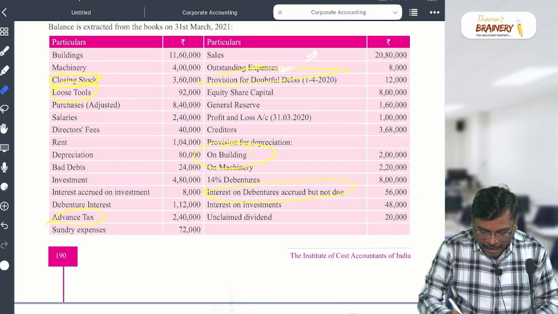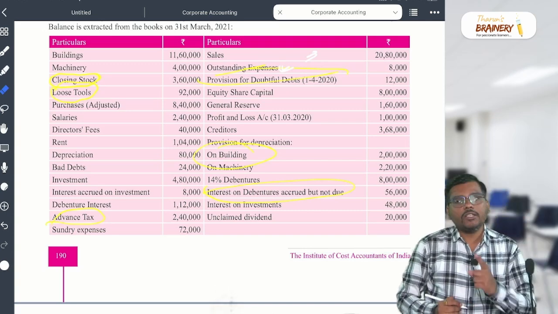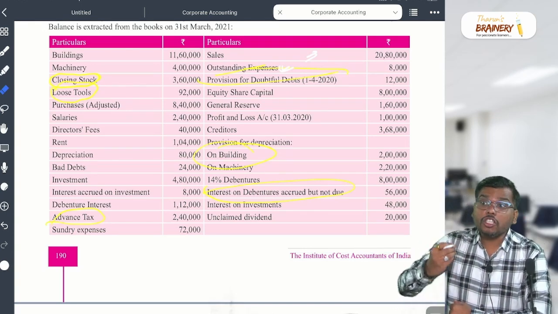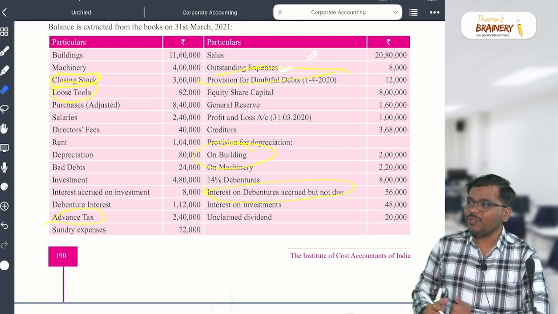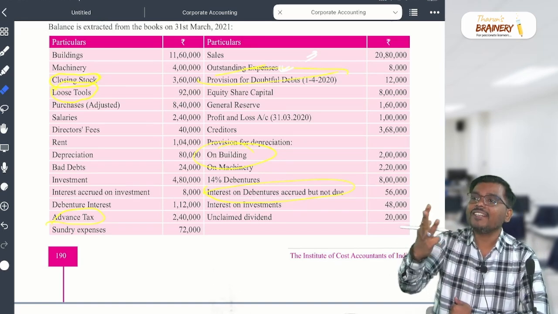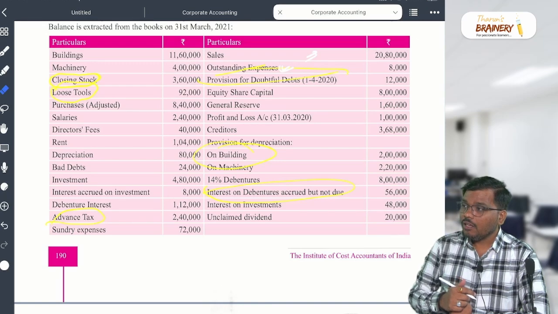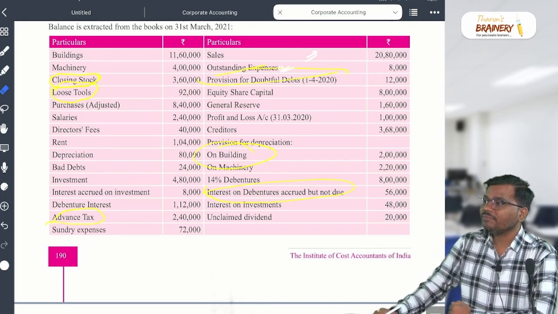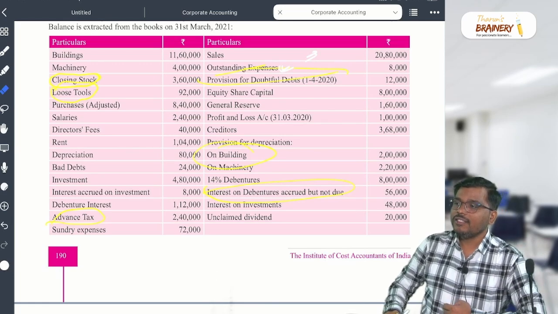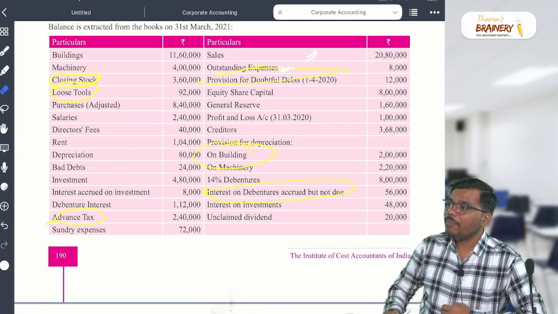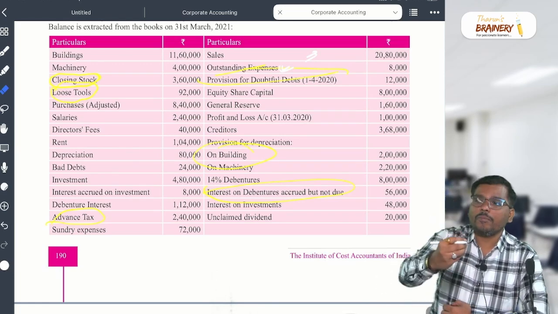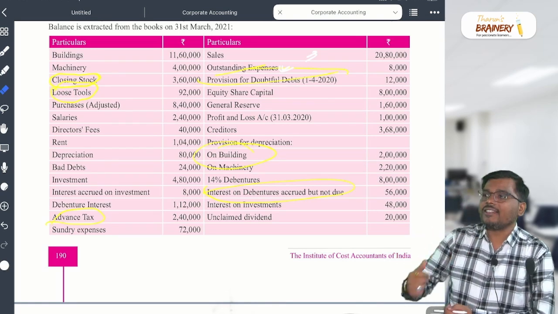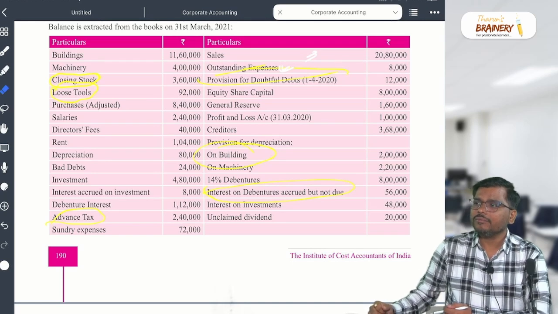Okay, sir. Advance tax. Again, it will come in one place. Advance tax is what for you? You paid the tax in advance. What is that for you? Asset, liability, income or expense? You paid advance tax. Is it a liability, asset, income or expense? What is that for you? Asset. Right? We paid in advance. So it is an asset. We paid something in advance.